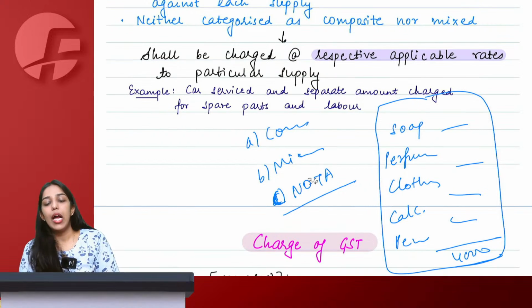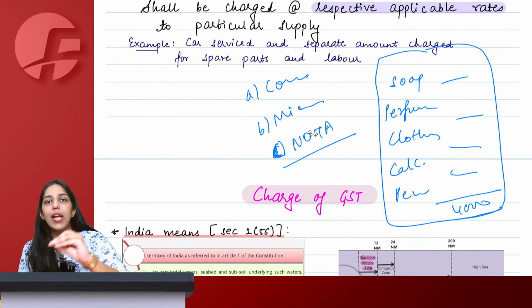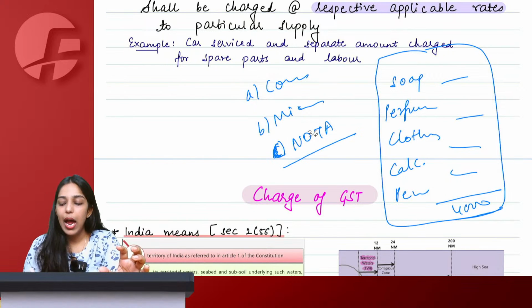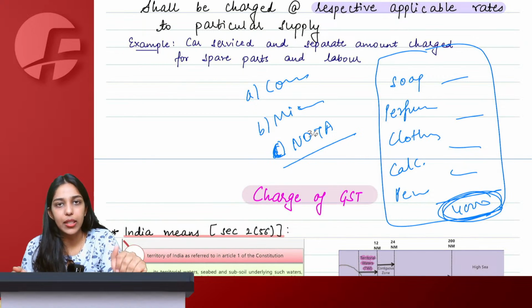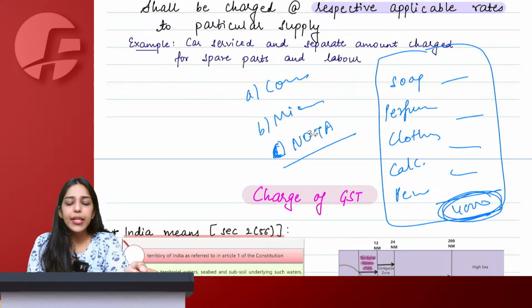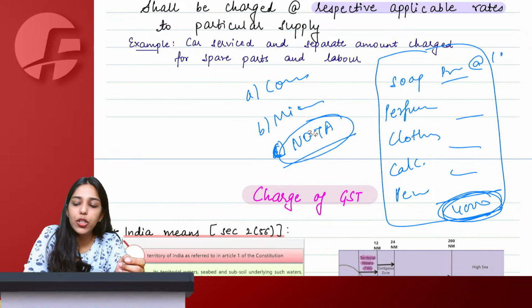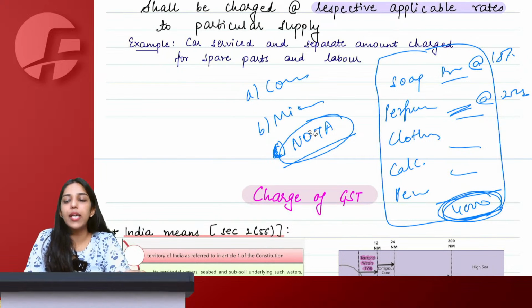Tell me. I go to a mall, I purchase various items. I know the value of supply for all of them. I just get billed for all of them together and pay a single price. Is it a combo? Is it composite? Is it mixed, or is it nothing? It is nothing. Why? Because I know the price of soap, and I know the rate of tax applicable on it. I know the price of perfume, and I know the rate of tax applicable on it.